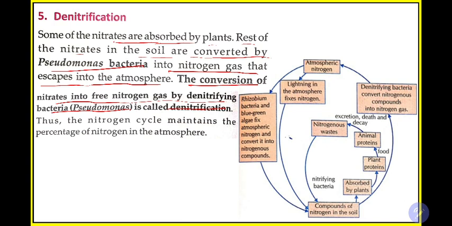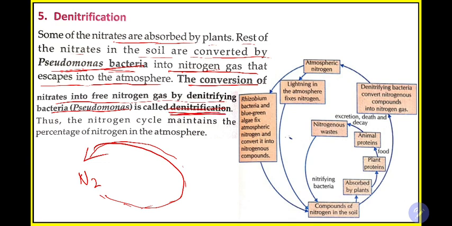Some will be absorbed, and there are some other bacteria known as Pseudomonas bacteria. They will convert the nitrates back to nitrogen gas. That is where we started. For example, we started from nitrogen gas, and after a number of steps we are back to this gas again. So we are completing one cycle. So this is a cyclic process, remember. And this process of conversion back to nitrogen gas is known as denitrification.